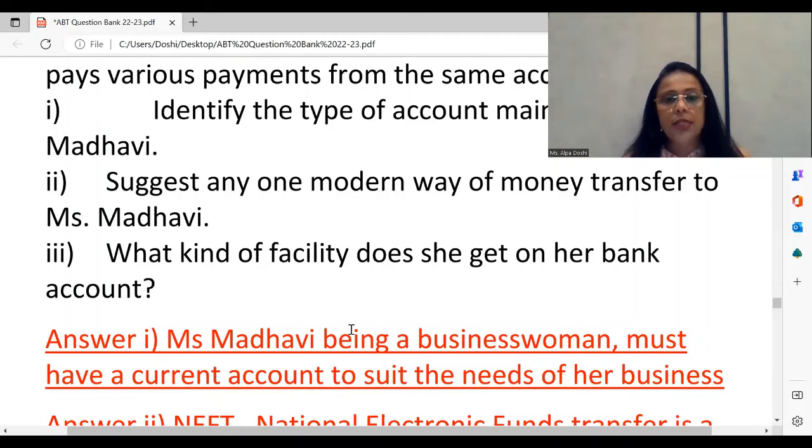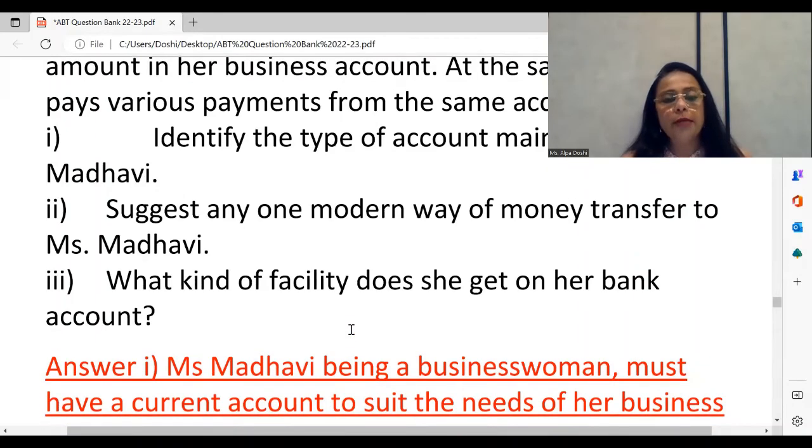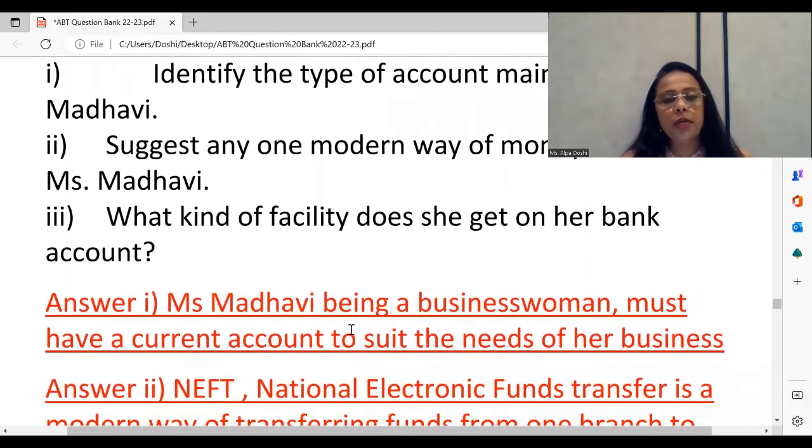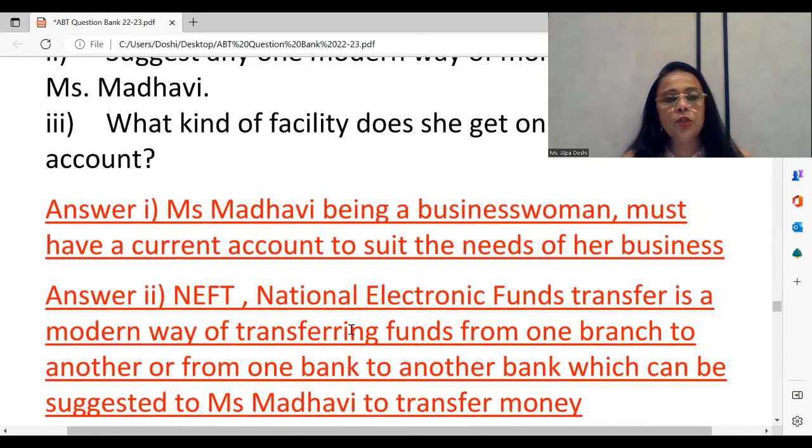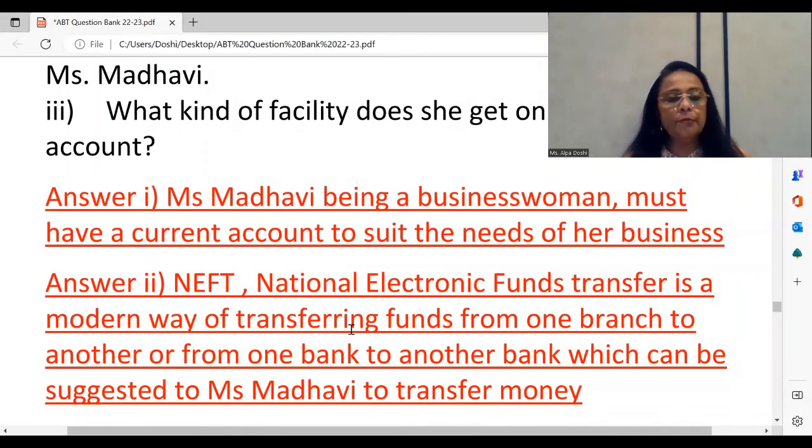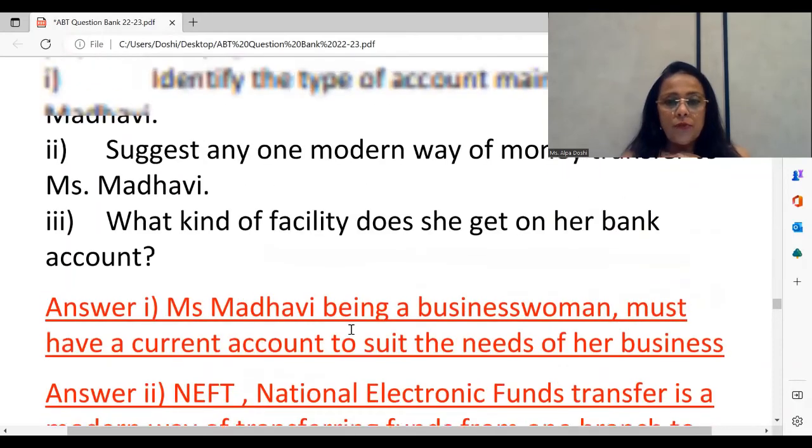The second question. Suggest any one modern way of money transfer. So, in your textbook, you have so many other e-banking topics. So, how else can Miss Madhavi transfer money? There is something called NEFT, there is IMPS. Under NEFT, you can transfer funds from one branch to another, one bank to another. So, as the question goes, we've suggested one modern way.